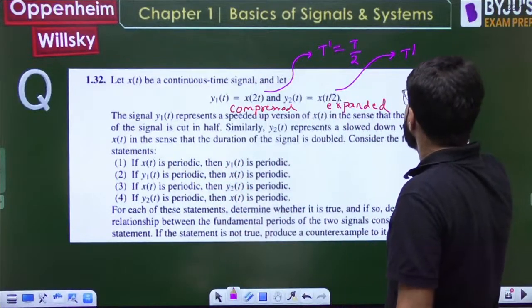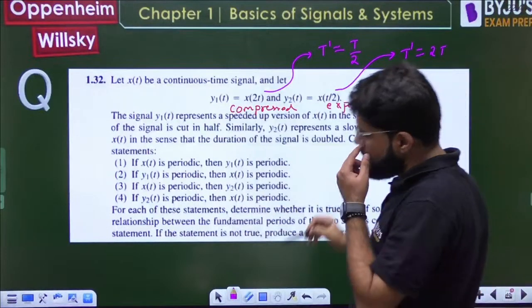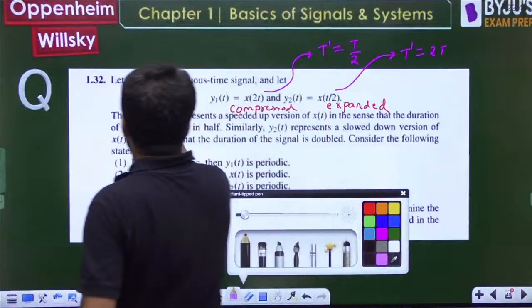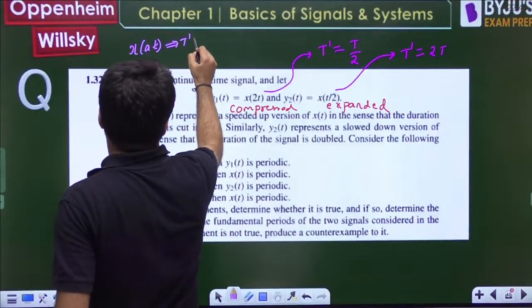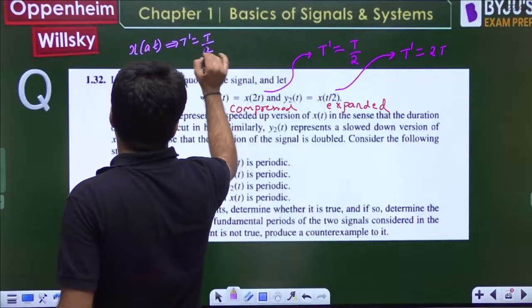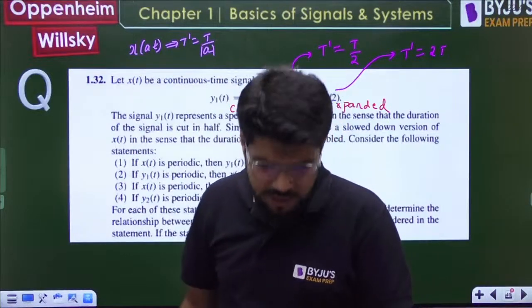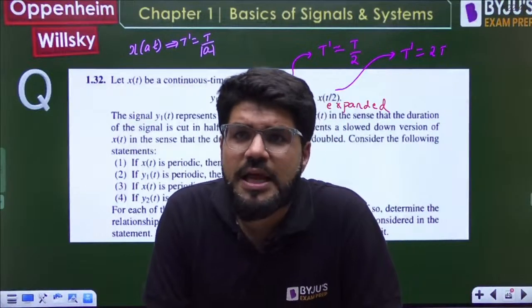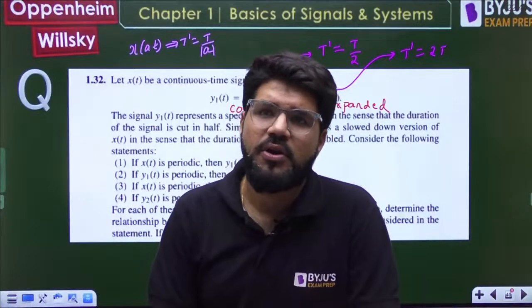This one is expanded, so the time period will also be expanded, and that will become 2T. Remember, for x(at), the time period will be T by mod a. Keep this in mind: in the continuous time domain, scaling, compression or expansion will not affect the periodicity.